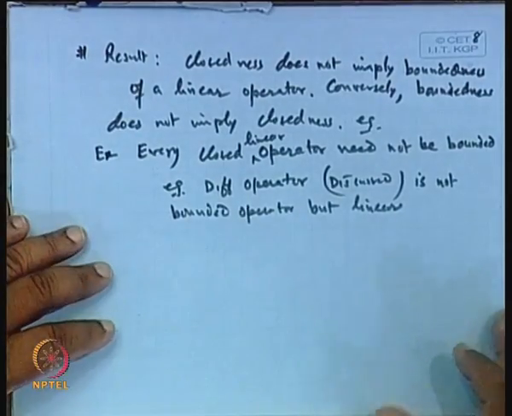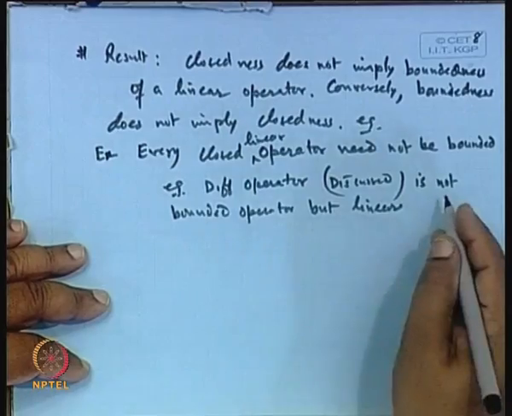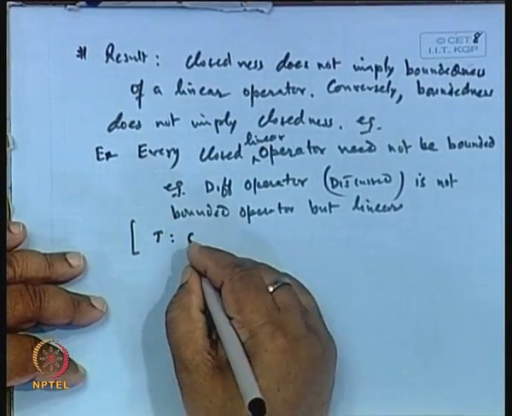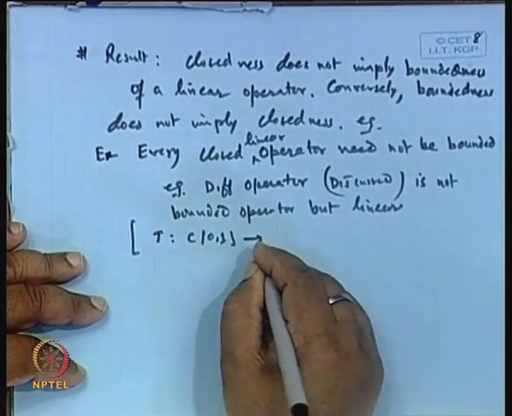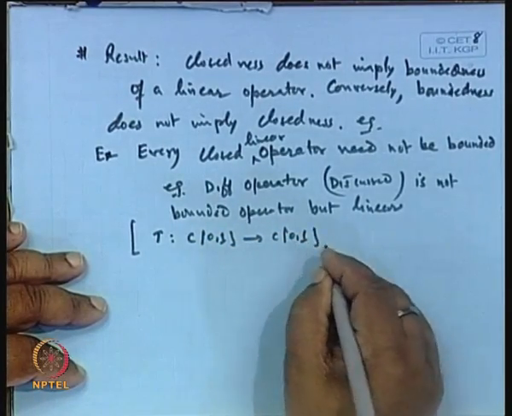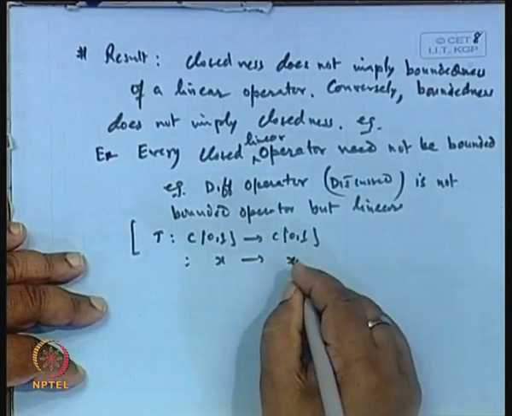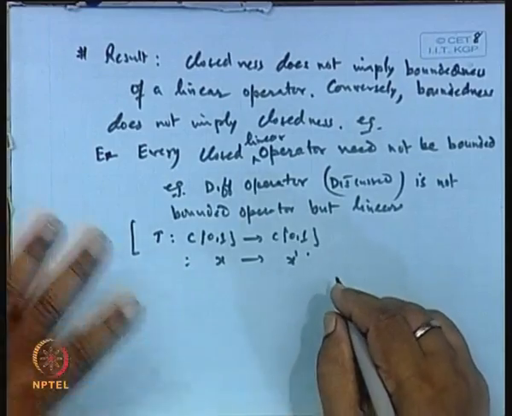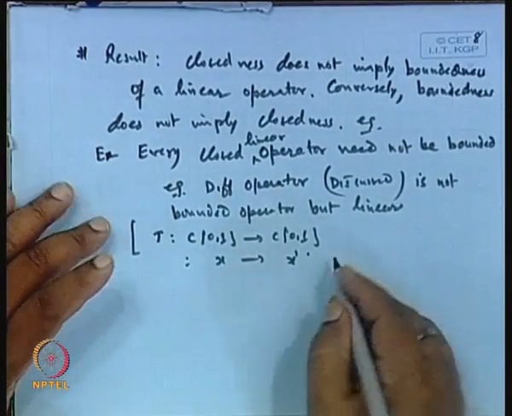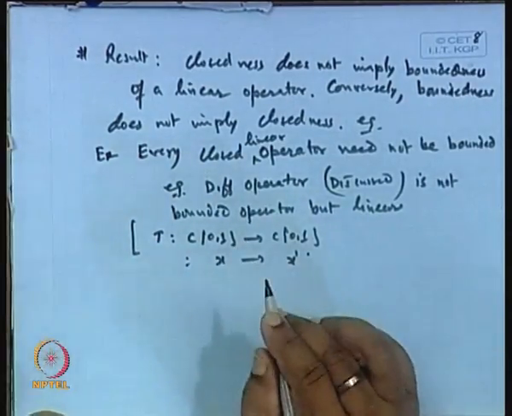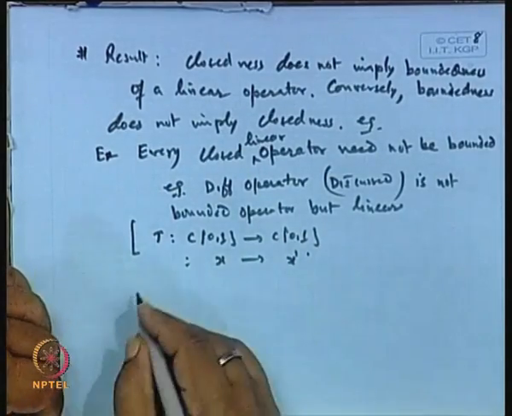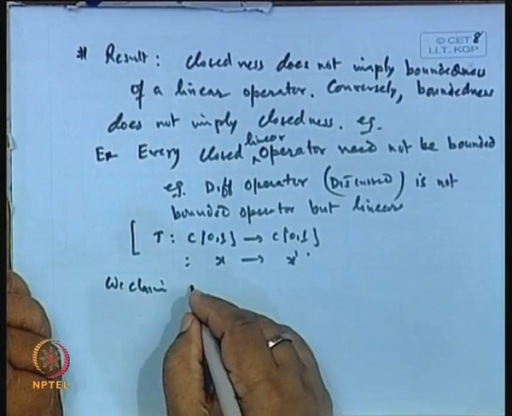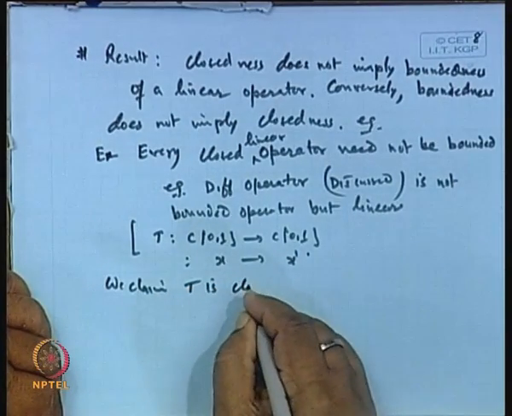Now, let us see the differential operator, an operator T from C[0,1] to C[0,1], such that the image of x goes to x prime, the derivative. So, this operator was linear, but not bounded. Now, we claim that this operator T is closed.